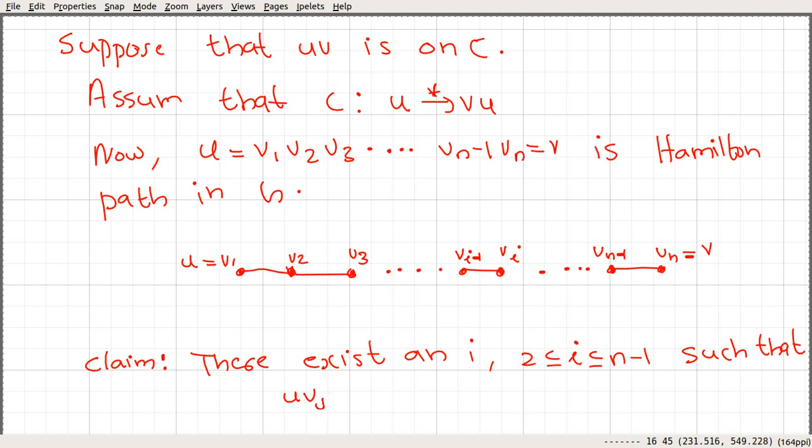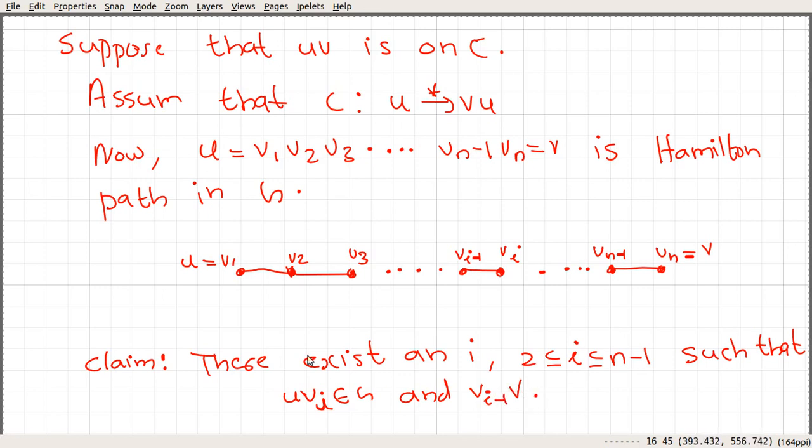There will be an edge between u and vi in G, and then an edge between v(i-1) and v.